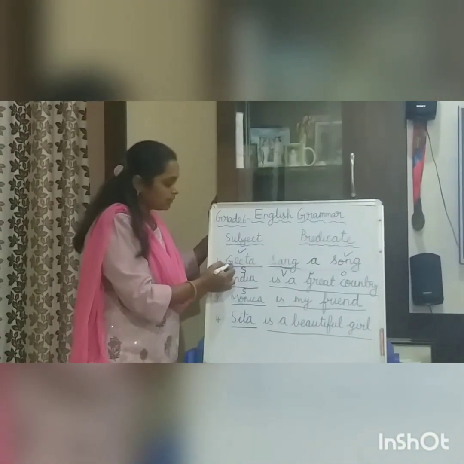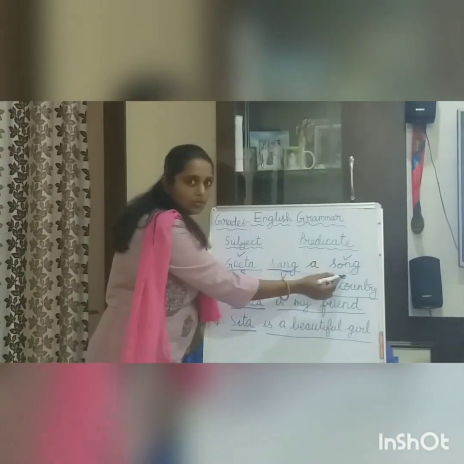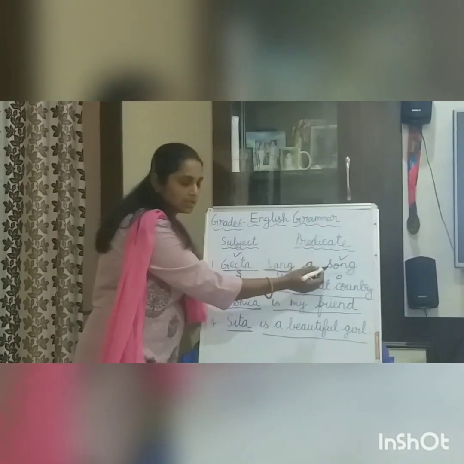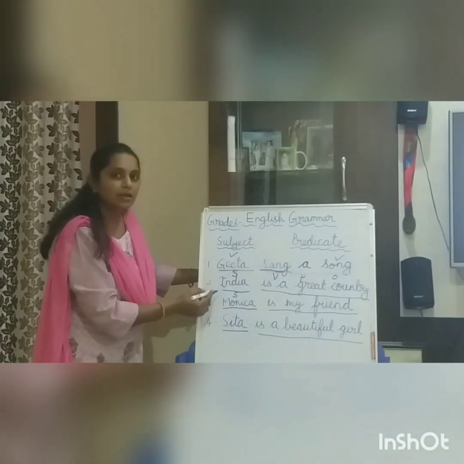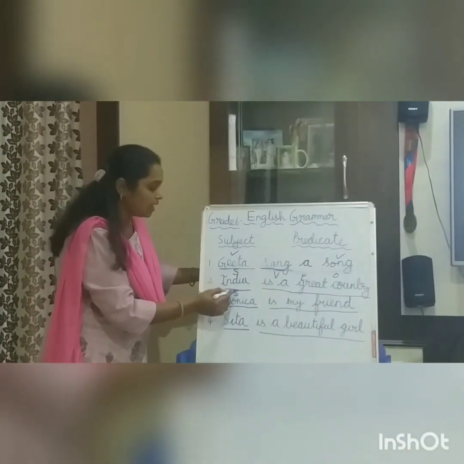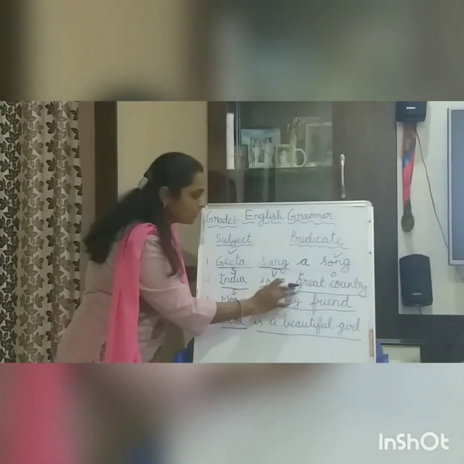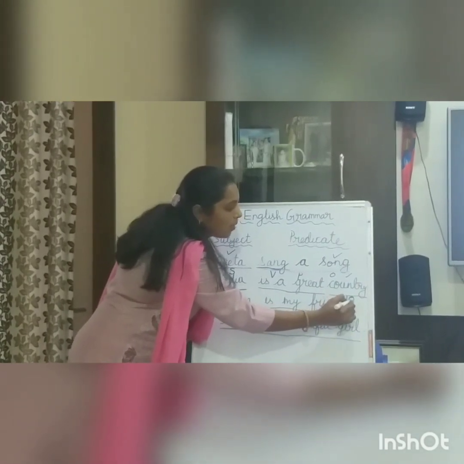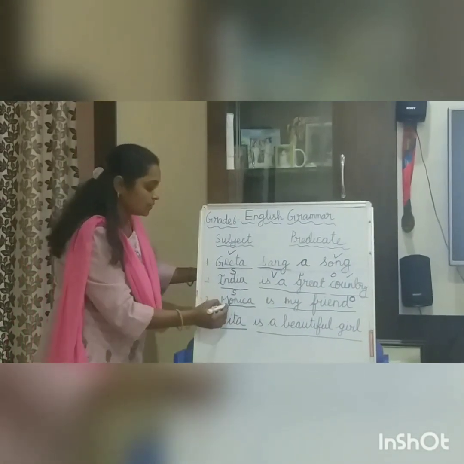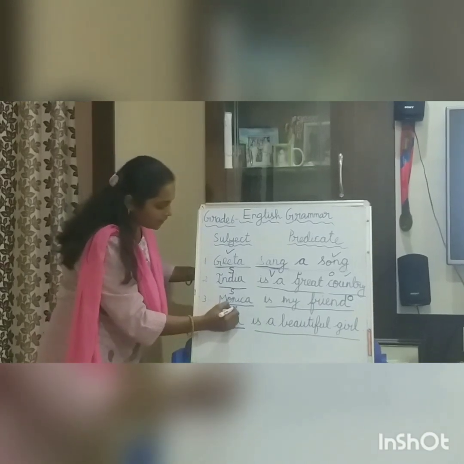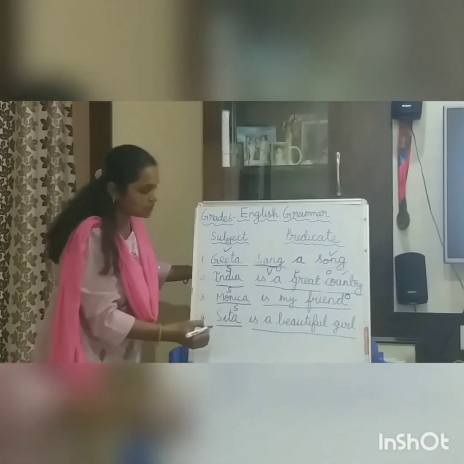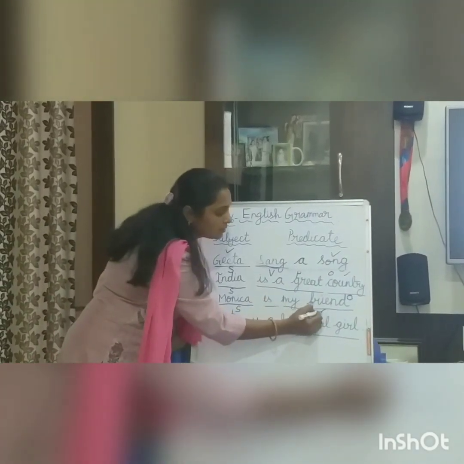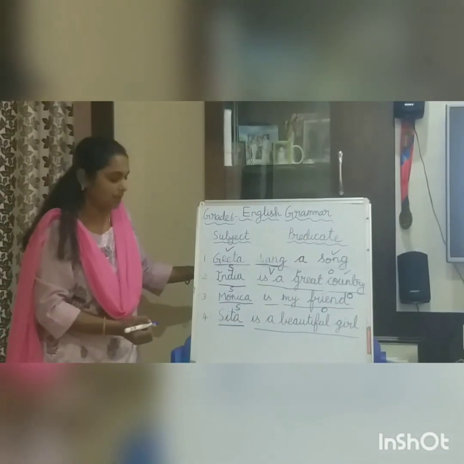Here both are nouns, still they take different positions in this sentence. Similarly, in the second sentence, India is the subject and country, again a noun, takes the objective position. Similarly, in the third sentence, Monica takes the subject's place and my friend takes the object place.